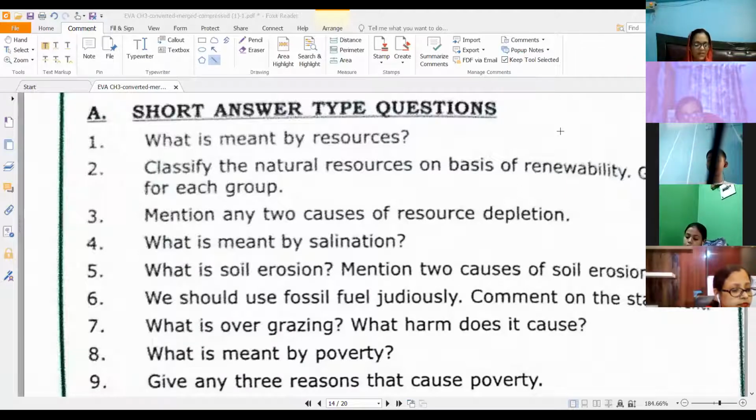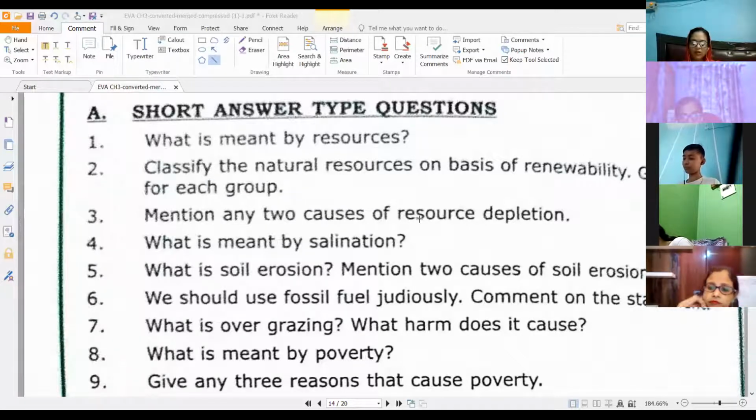Resources you will get on page 18. Then types of natural resources you will get based on whether they are renewable or not. Again on page 18, renewable and non-renewable, along with the examples. Then two causes of resource depletion, page 19, you have factors that lead to depletion of resources. So you have a lot of factors given over there. I think 4 of them. So you can give any two.